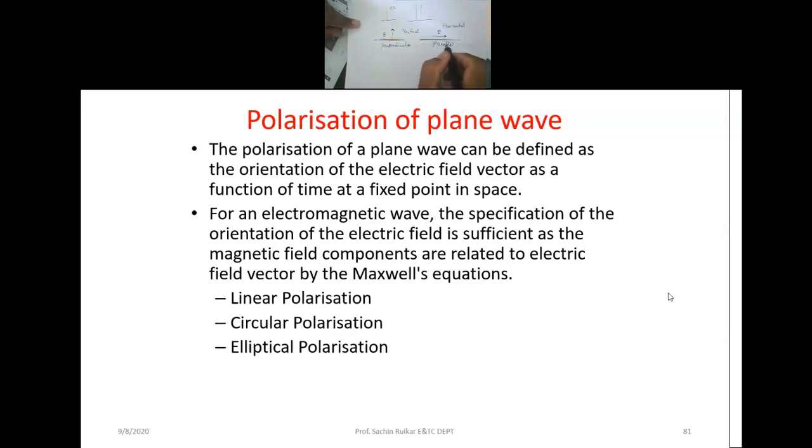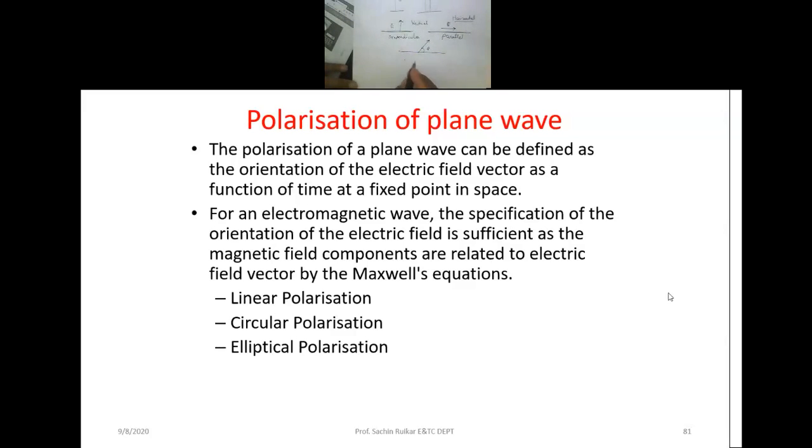If the electric field vector is parallel to the ground surface, it looks like a horizontal one. So just remember that here the E field component is perpendicular and the E field component is parallel. Now suppose the electric field vector is neither perpendicular nor parallel. It makes an angle theta with this particular surface.